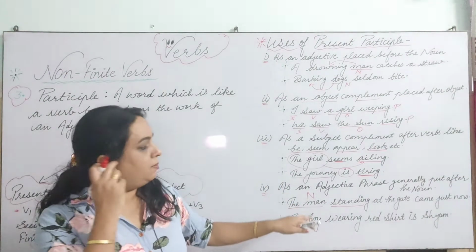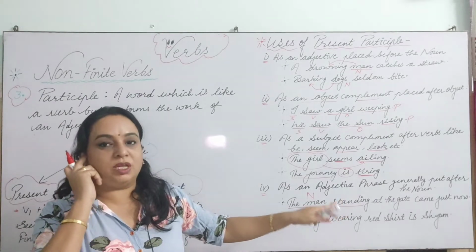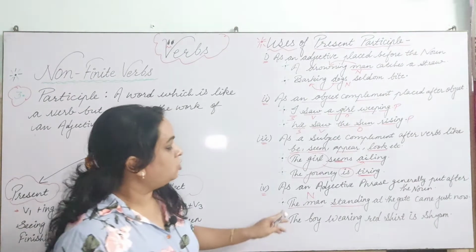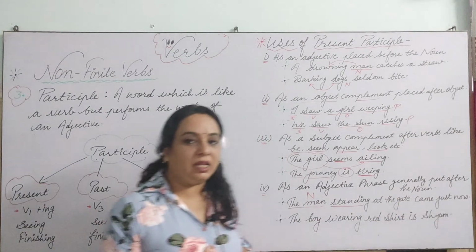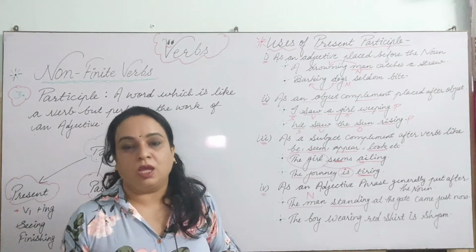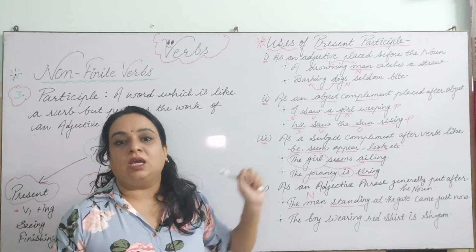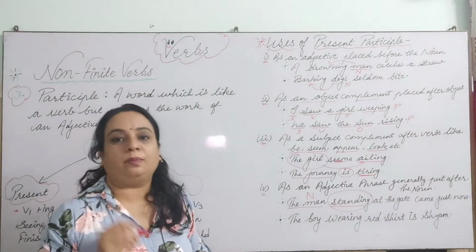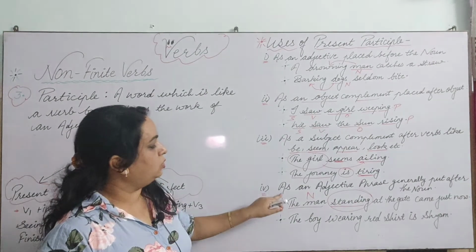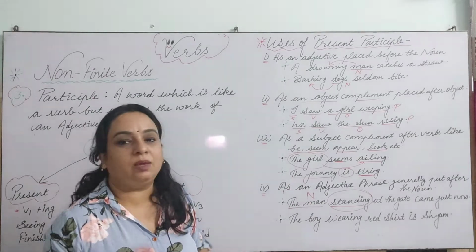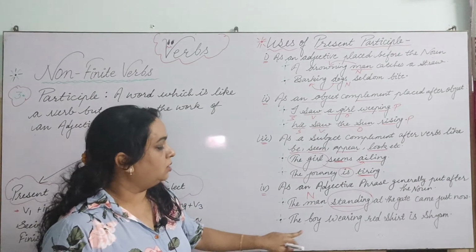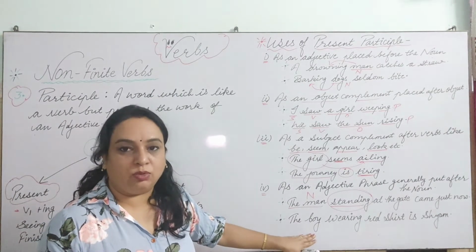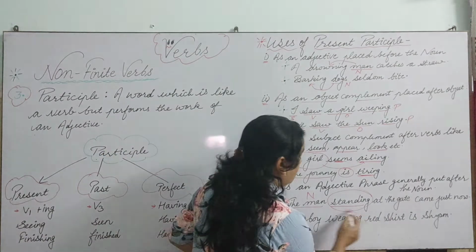So when the quality of the noun is being told in the particular phrase, that will act as an adjective phrase, right? So the man standing at the gate. Now we are telling the quality of the man, who just came. So the man who was standing at the gate came just now, right? So this standing is working as present participle here. So what is the rule? As an adjective phrase generally put after the noun. Second is the boy wearing red shirt is Shyam, right? So the boy is the noun, and the participle here is wearing red shirt.